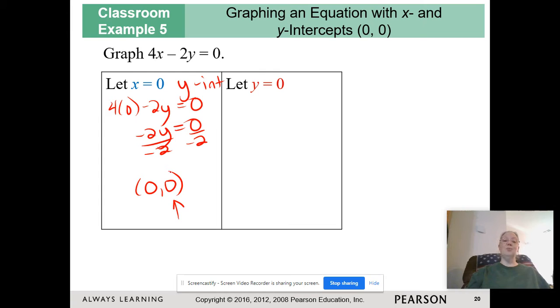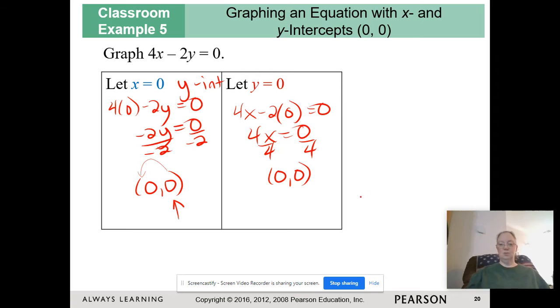Now, I want you to pay particular attention right here, okay? Can you guess what's going to happen if I plug in y equals 0? Let's try it. 4x minus 2 times 0 is equal to 0. Divide by 4, and sure enough, I get the point 0, 0 again. So this is my x-intercept. This is my y-intercept, and it's the same point.